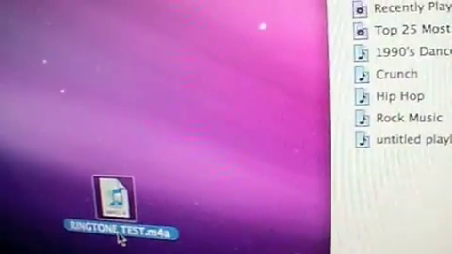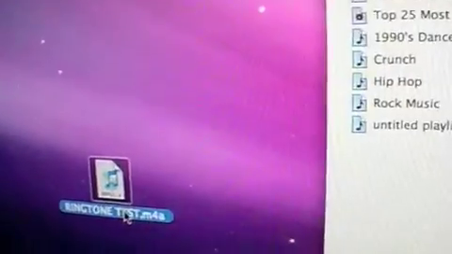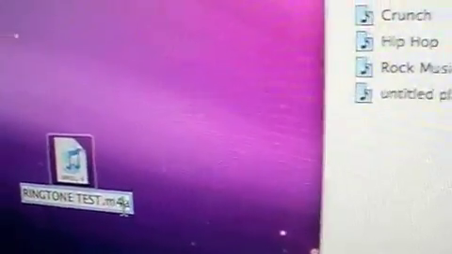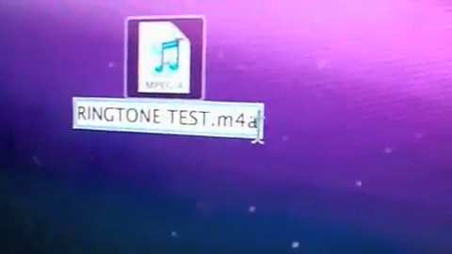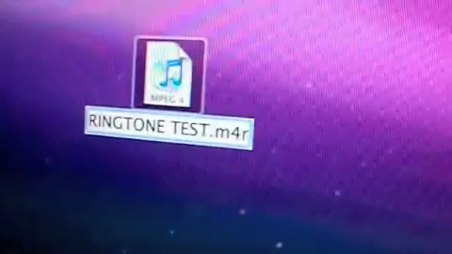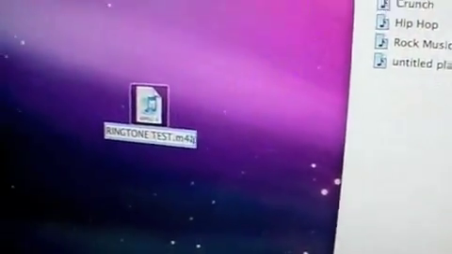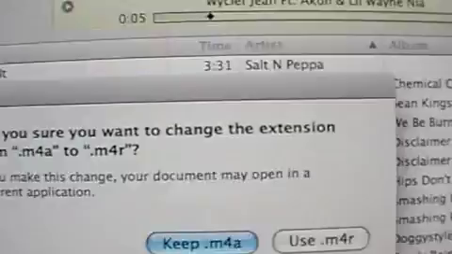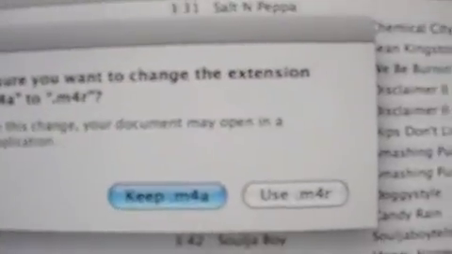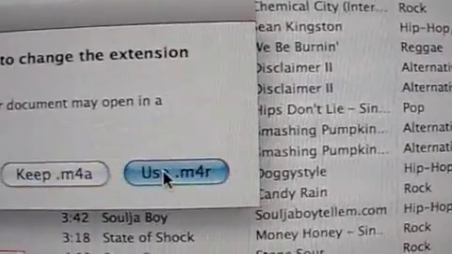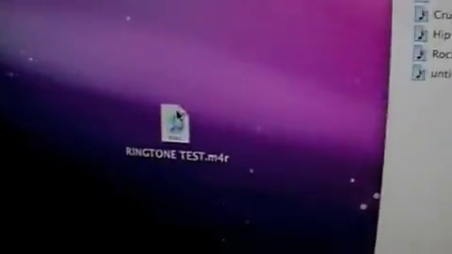The next thing we want to do is change the extension on it from M4A to M4R. It asks, are you sure you want to change? We want to use M4R. Okay, so there's our ringtone file.